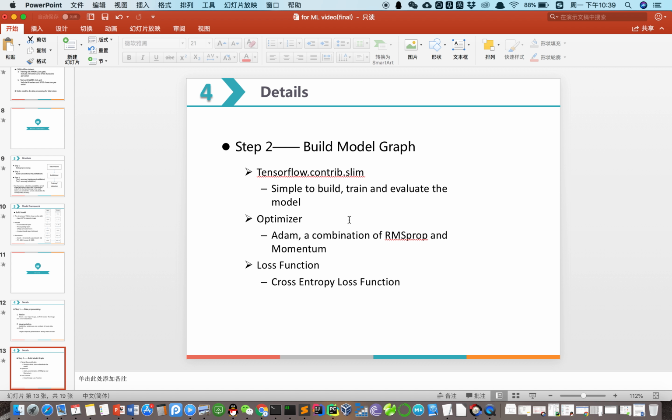Step 2 is to build the model graph. We use a library called TF-Slim to build this model. Slim is a library that makes it simple to build, train, and evaluate neural networks. It can eliminate many of the repeated code in naive TensorFlow, making the code more compact and more readable. We choose Adam as optimizer, which is a combination of RMSprop and momentum, and use cross-entropy loss as loss function. The accuracy of the model is calculated in two different ways: top 1 accuracy and top K accuracy.